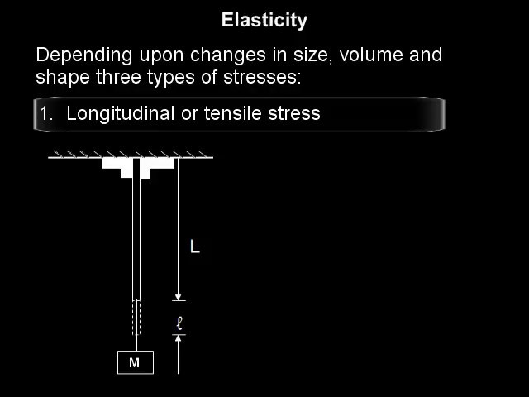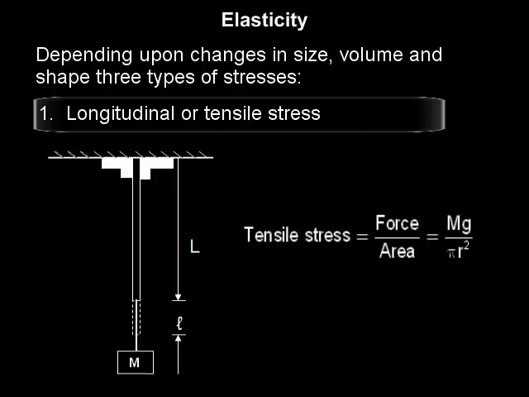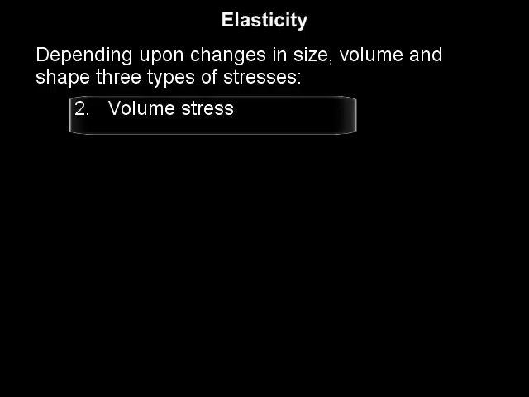If the suspending load has mass m at the free end, mg will be the force acting at the free end. If r is the radius of the rod, then the tensile stress is force upon area, that is mg upon pi r square.